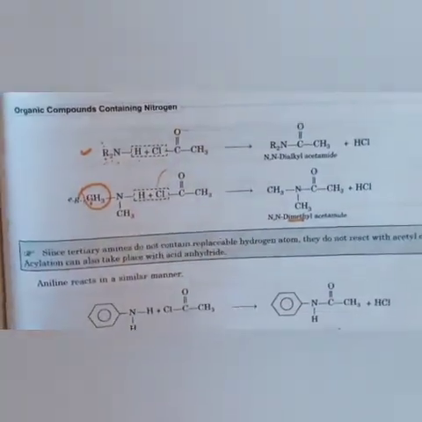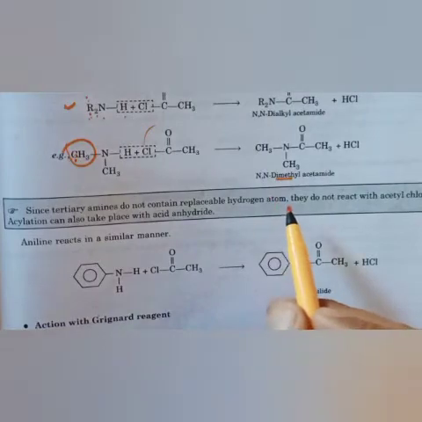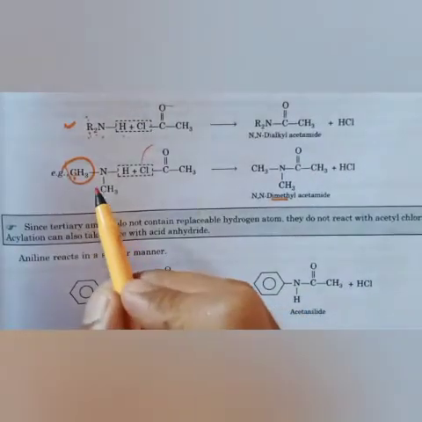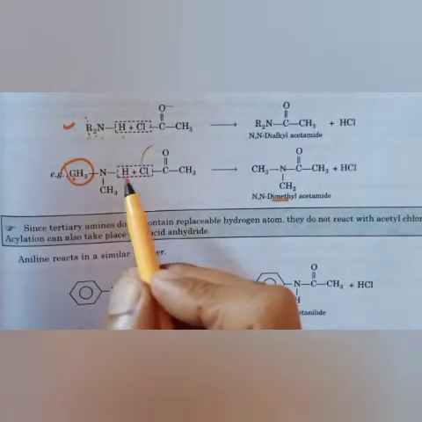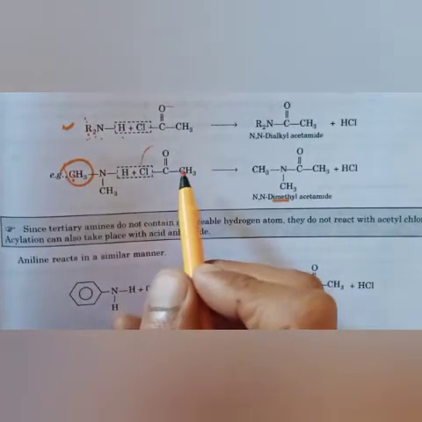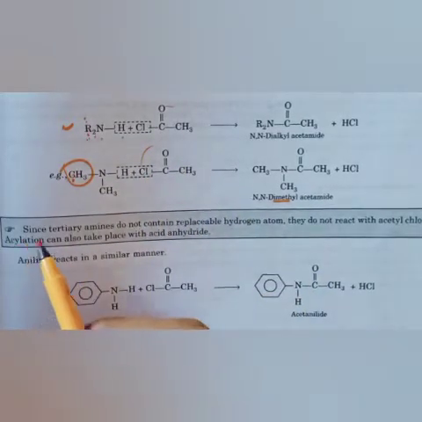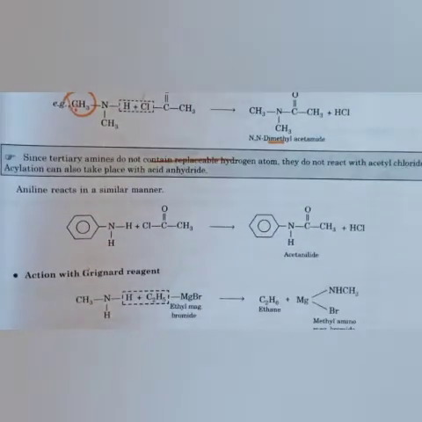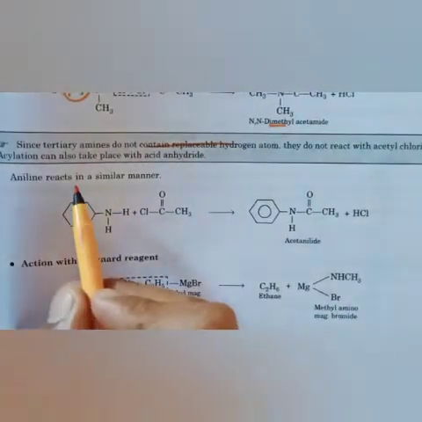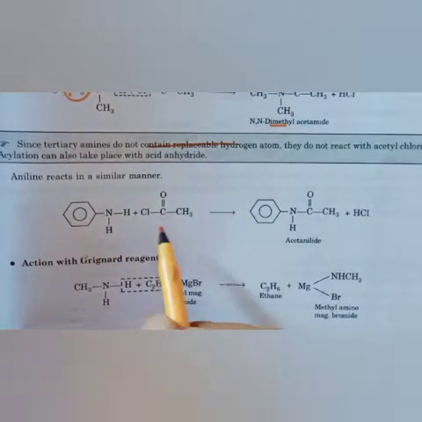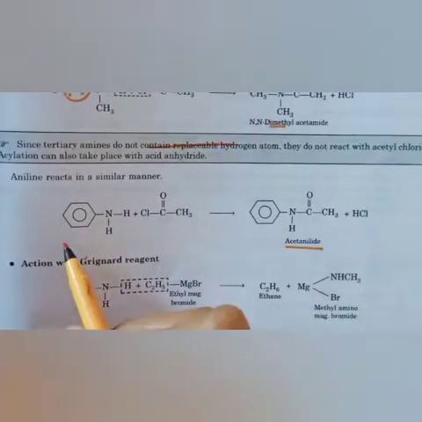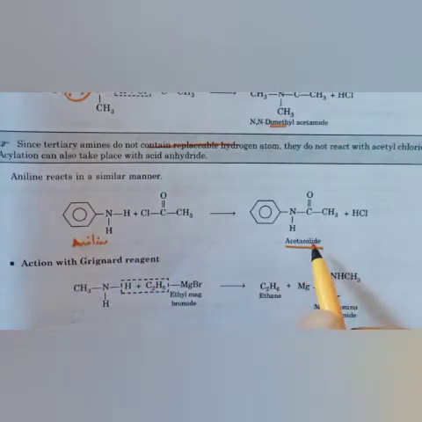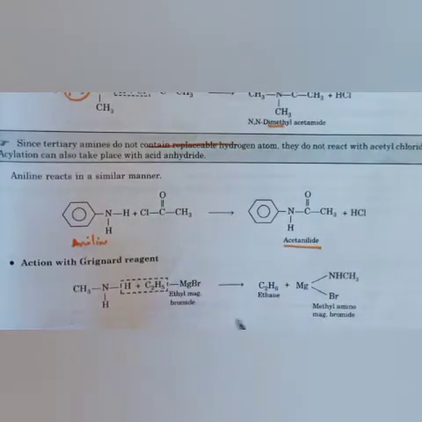Since tertiary amine does not contain a replaceable hydrogen atom, it does not react with acetyl chloride. So secondary and primary amines can react with this acetyl chloride or acyl chloride, but tertiary cannot, because tertiary doesn't have any replaceable hydrogen, it only has 3 R. Aniline reacts in a similar manner, aromatic ring, so it will form acetanilide. This is also coming sometimes: how will you convert aniline into acetanilide? Then you have to keep acetyl chloride in your mind.